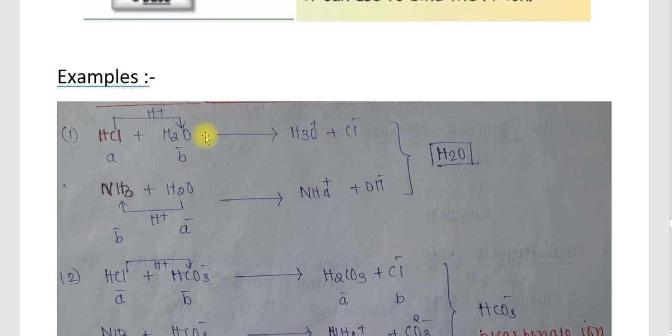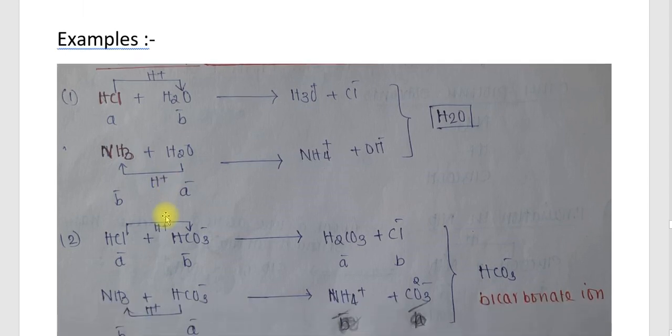Then another example: water is treated with HCl in one case, and water is treated with NH3 in the other case. In both cases they are reacted with water. If water is reacted with HCl, the water will behave as a base. But when water is treated with NH3, the water gives H plus to the NH3. Therefore, the water can behave as an acid and the ammonia can behave as a base. With NH3, it changes into NH4 plus and OH minus. Therefore, water behaves as an amphoteric substance. With HCl, it behaves as a base, and with NH3, it behaves as an acid.